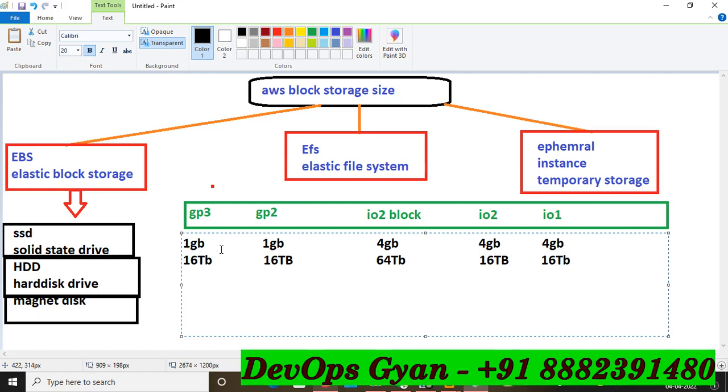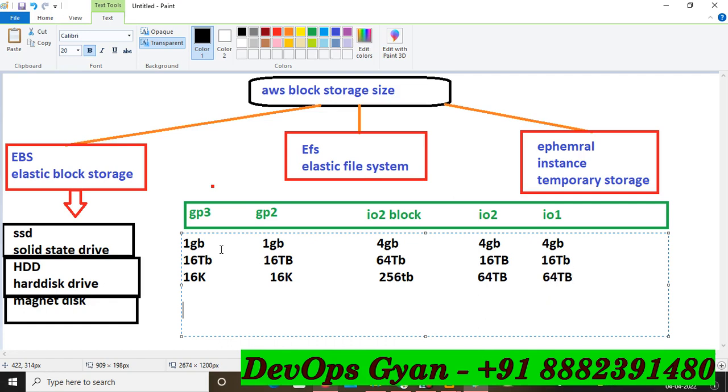And friends, here you can take the IOPS. What is IOPS? I will discuss. Okay, so here in GP3 you can take IOPS, and the size of IOPS is 16,000. I am writing here K. Similarly, you can take IOPS in GP2 16,000, and IOPS you can take in IO2 block size 256 K, and similarly in IO2 you can take 64 K, and IO1 you can take IOPS 64 K.